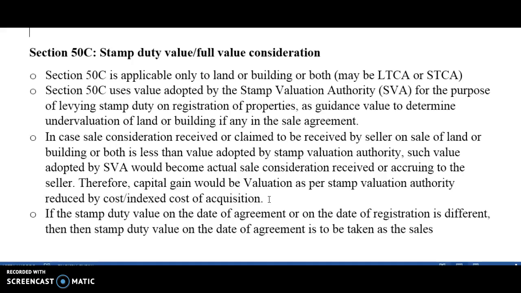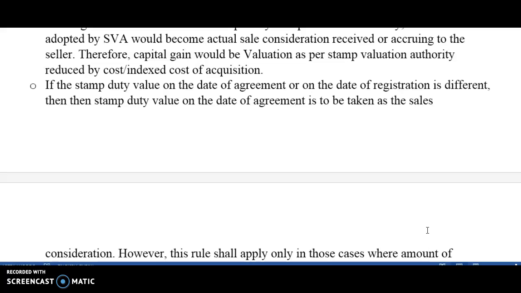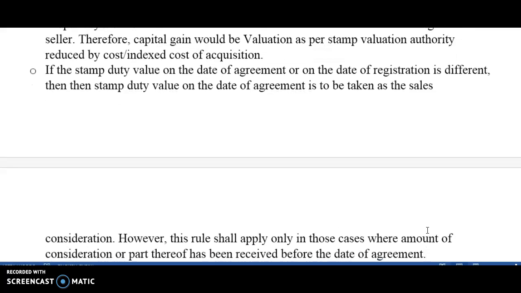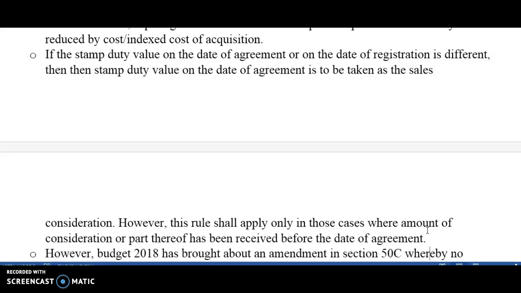So if the stamp duty value on the date of agreement or on the date of registration is different, because the stamp valuation keeps on changing, then you always have to take the stamp duty value on the date of agreement as the sale consideration. Okay, so take the agreement one, not the registration one, given the condition that the amount of consideration or part thereof has been received before the date of agreement.